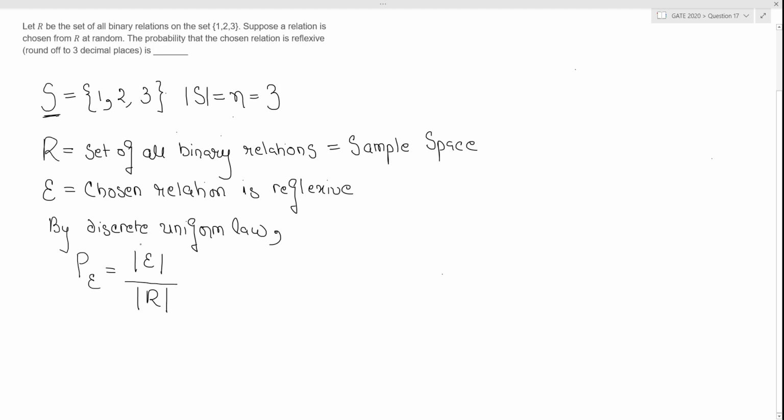So now our question boils down to finding out what is this and what is this. So now let us do that.